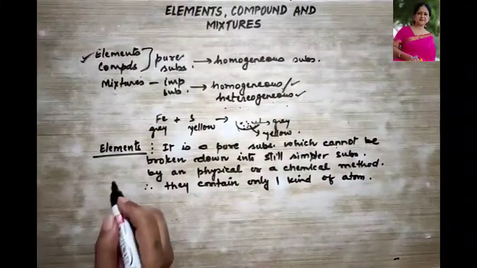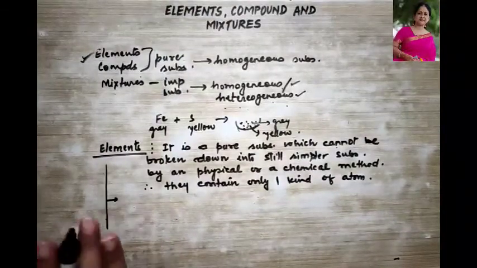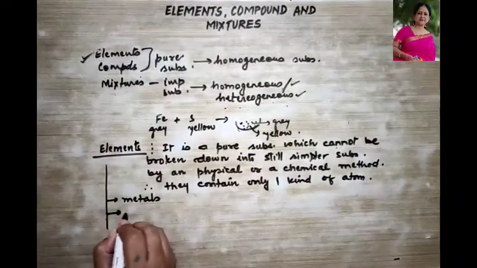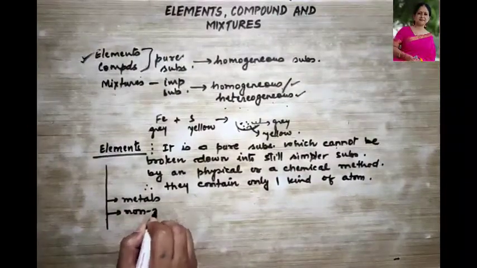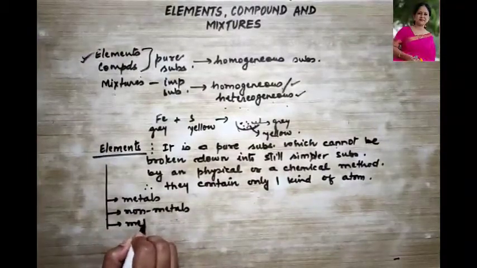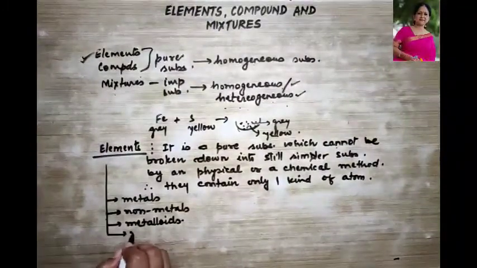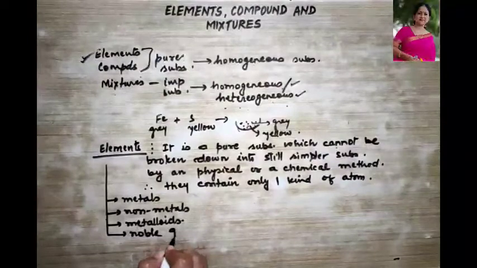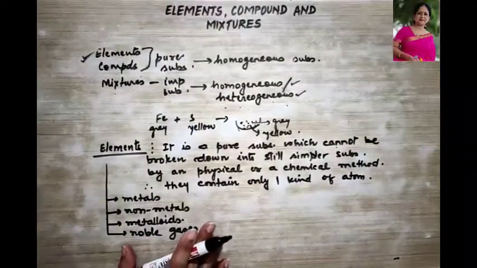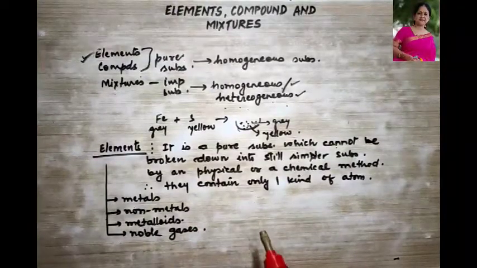So now what are the elements divided into? These elements are further divided into four parts. What are they? They are metals, non-metals, metalloids, and noble gases. Okay, so these are the four different types of elements that we are going to study today, right? So let us begin with metals.